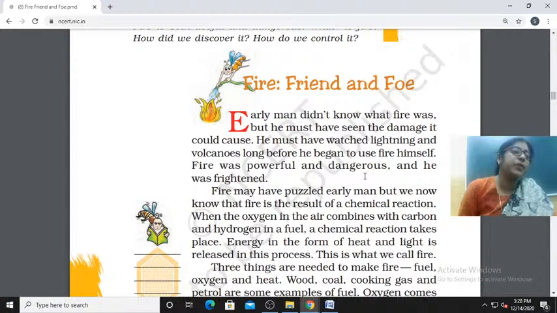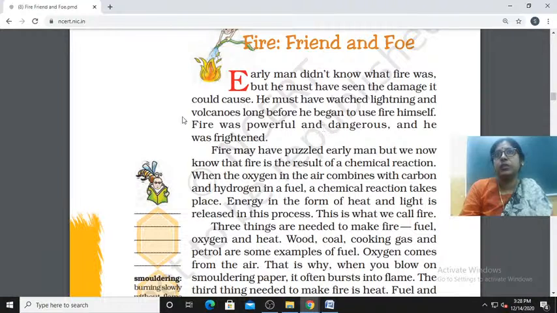Actually, in earlier life we didn't have any fire. People with lots of struggle discovered this. So now let us start this lesson. I have downloaded the PDF here, so if you have books, you can open it.